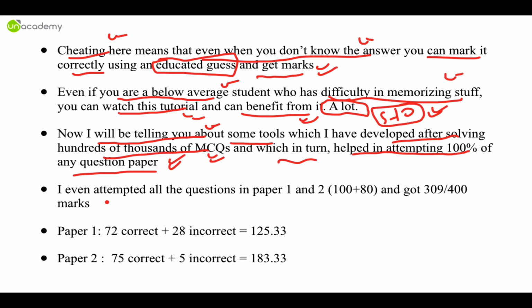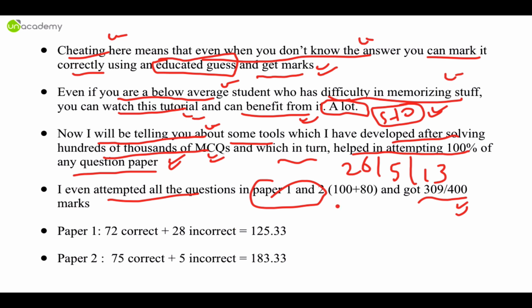Okay, so I even attempted all the questions in paper 1 and paper 2 on 26th May 2013, and I got 309 marks, which are decent enough marks. Cutoff that year was 241. So these are the paper 1 and paper 2 scores, and they are considered decent.